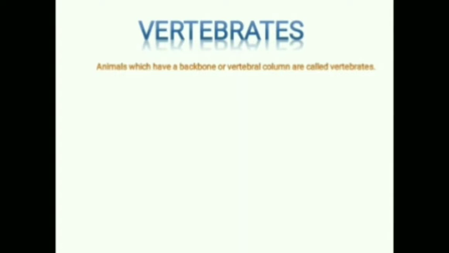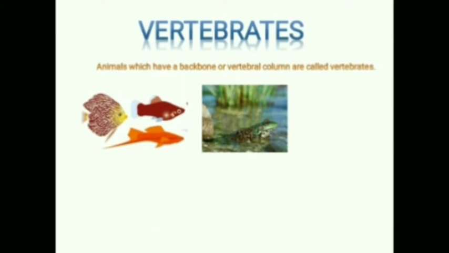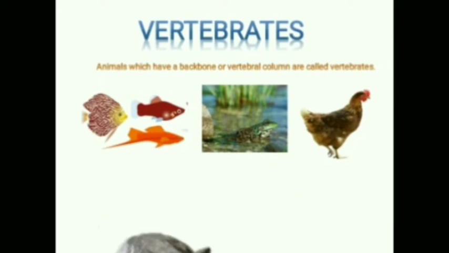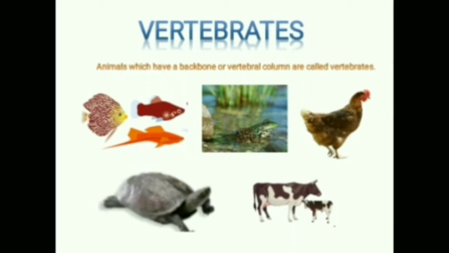Animals which have a backbone or vertebral column are called vertebrates. Do you know about the vertebral column? What is vertebral column? Vertebral column is made up of several small bones. Have you got it? Now examples of vertebrates are fish, frog, hen, turtle and cow. They all are the example of vertebrates.